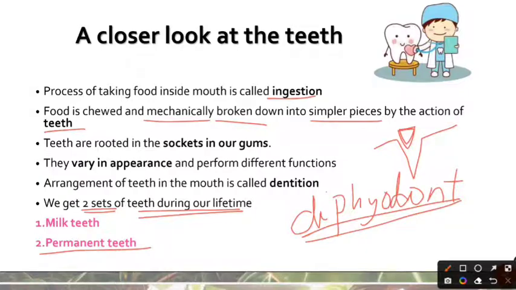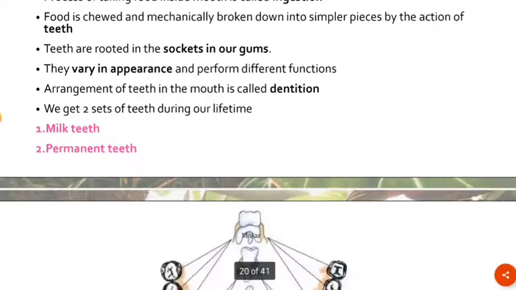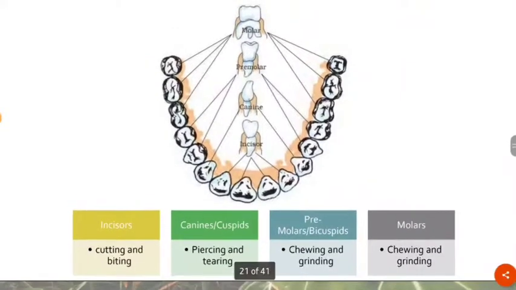Now, there are differences in the number of teeth that come in the two sets. There are 20 teeth in the milk teeth set, whereas there can be 30 to 32 teeth in the permanent teeth set. Now let us have a look and try to see the different types of teeth based on their shape as well as on their function.